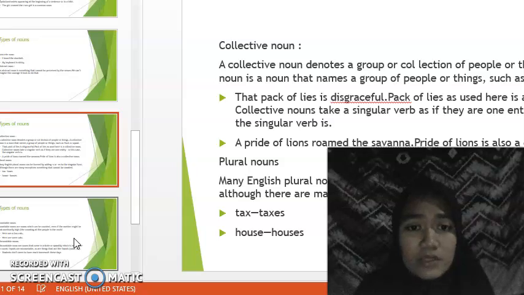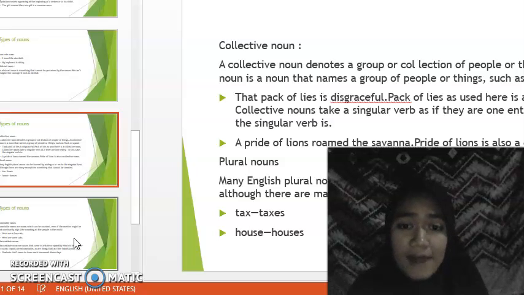A collective noun denotes a group or collection of people or things. A collective noun is a noun that names a group of people or things, such as flock or squad. The example: that pack of lice is disgraceful. Pack of lice, as used here, is a collective noun. Collective nouns take a singular verb as if they are one entity. In this case, the singular verb is "is". Another example: a pride of lions roams the savannah. Pride of lions is also a collective noun.